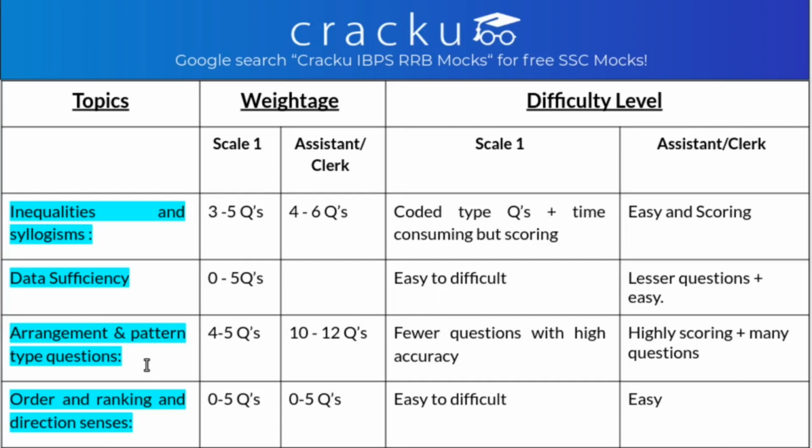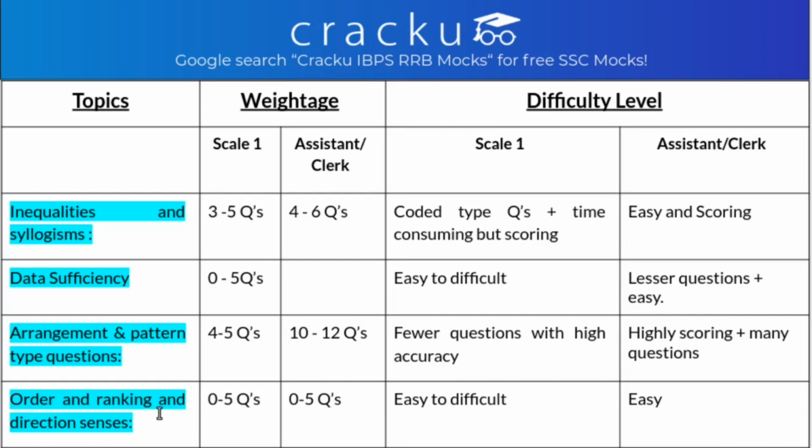Other is arrangement and pattern type questions. In Scale 1 you get 4 to 5 questions from this topic, whereas in Office Assistant you have 10 to 12 questions from this topic, and this is a very high number, and even these types of questions are highly scoring. So don't spend time just solving the puzzle, rather find these questions, do them and secure your marks. Even in Scale 1 they are high accuracy but in very few number.